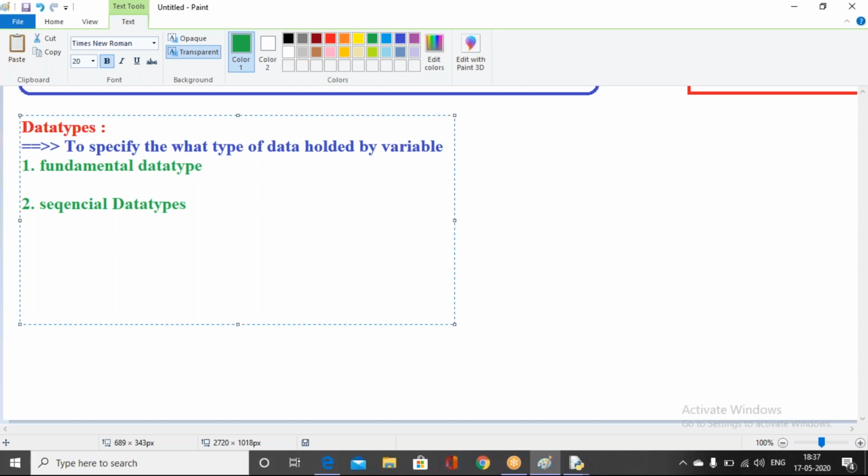Fundamental data types and sequential data types. Now tell me, what is a fundamental data type? Fundamental data type means like integer, one single variable. A single variable can hold